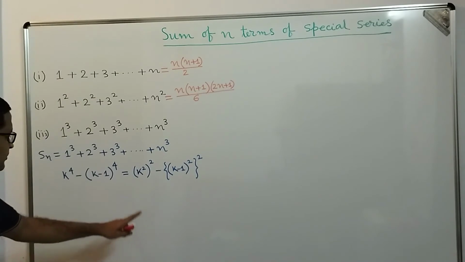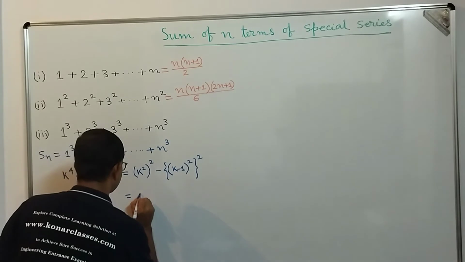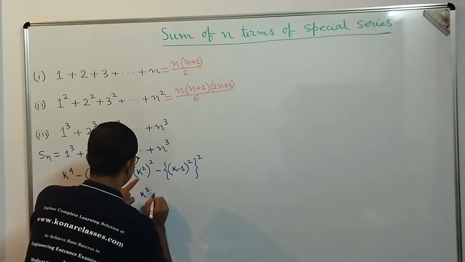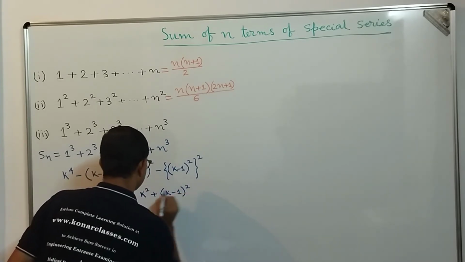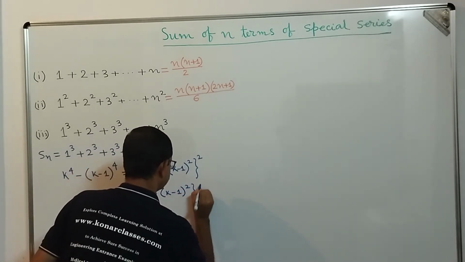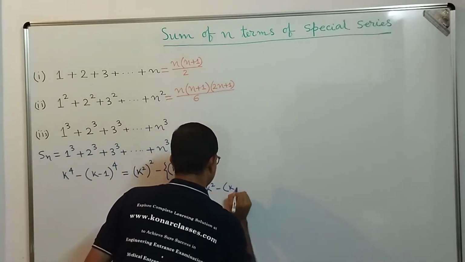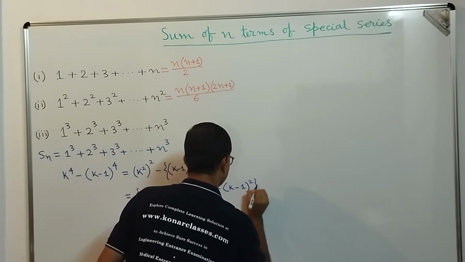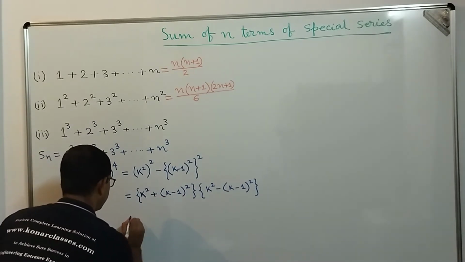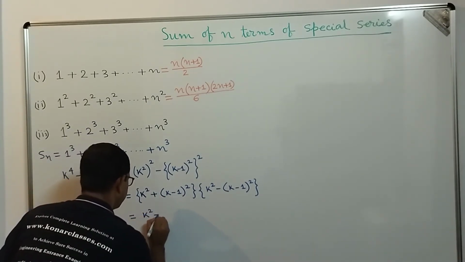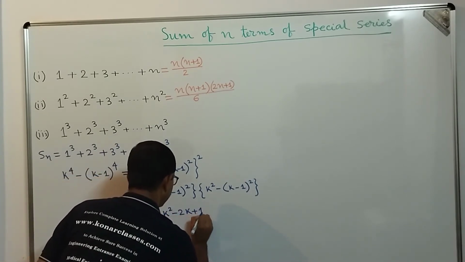Why have I done so? Because it becomes a square minus b square. So we can write a square minus b square, so a square minus b square is equal to a plus b, that is k square plus k minus 1 whole square, into k square minus k minus 1 whole square. Now k square plus k minus 1 whole square we can expand: k square plus k minus 1 whole square is k square minus 2k plus 1.